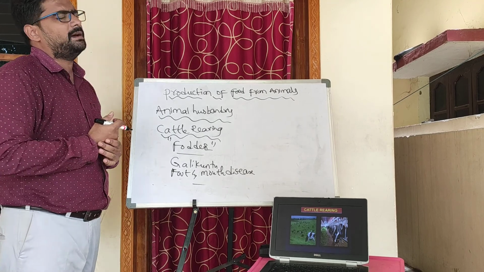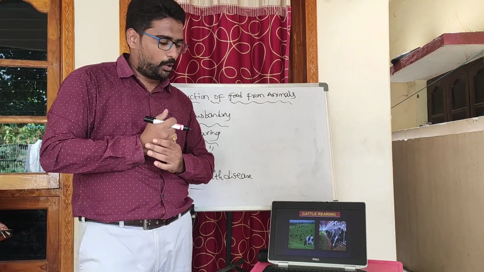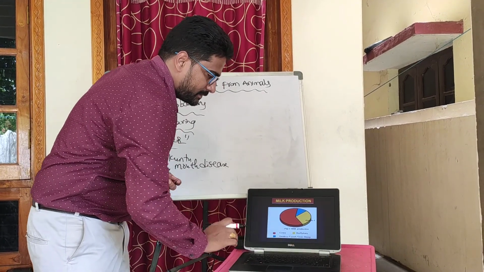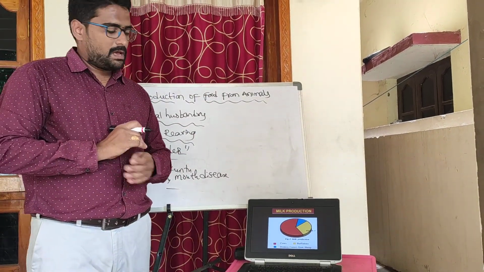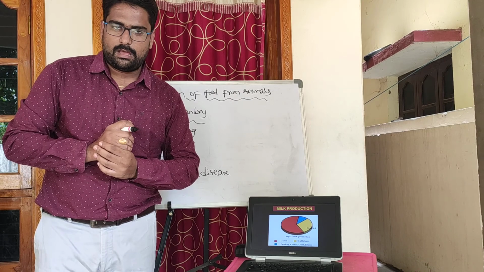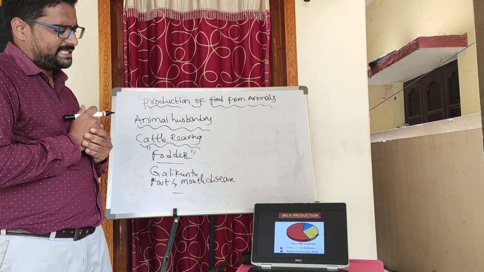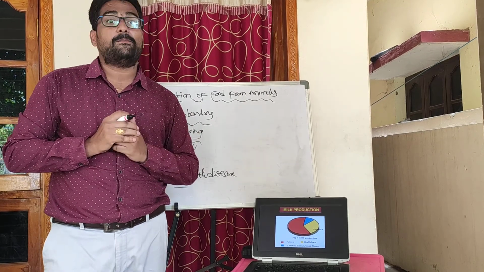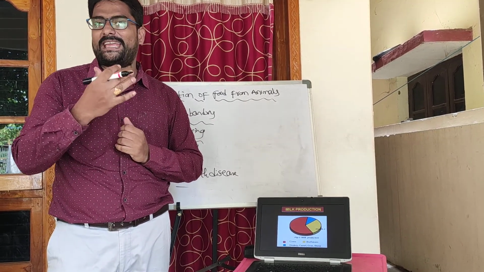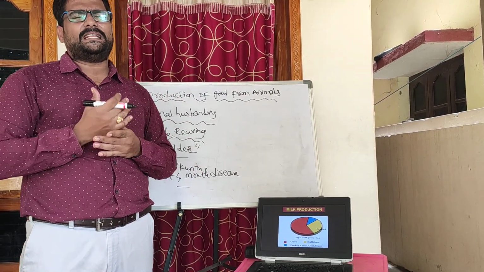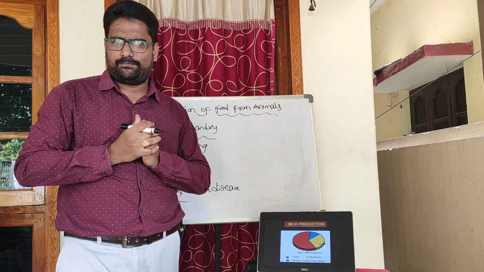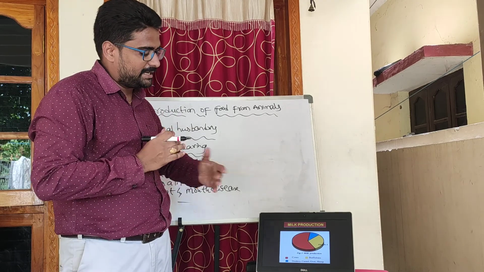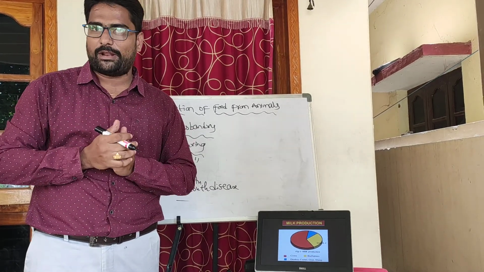And now let me explain to you about milk production. Observe the slide, children. Milk production. Observe the pie chart. From that pie chart, you can simply see from which animals we get milk: from cows, from buffaloes, from sheep, goats, camel. But we generally think that we get most of the milk from buffaloes. But no, we get most of the milk from cows. From this picture, it is clear we get most of the milk from cows.